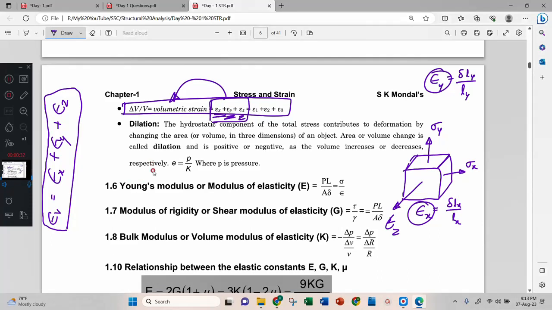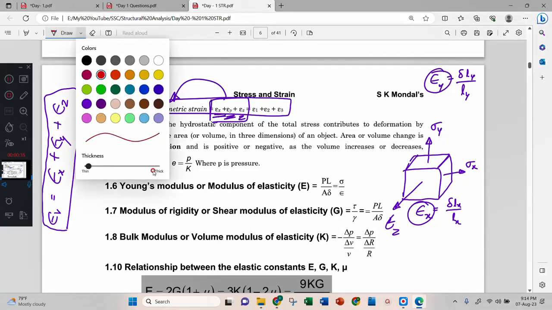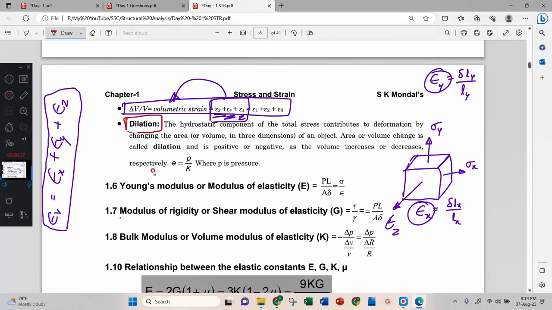Now one word comes here, dilation. I'll explain this word. I think in childhood you have played this game. You take a small balloon, tie it, and inside there is air. Then you press that balloon in your hand. If you press in this direction, it will expand in another direction.